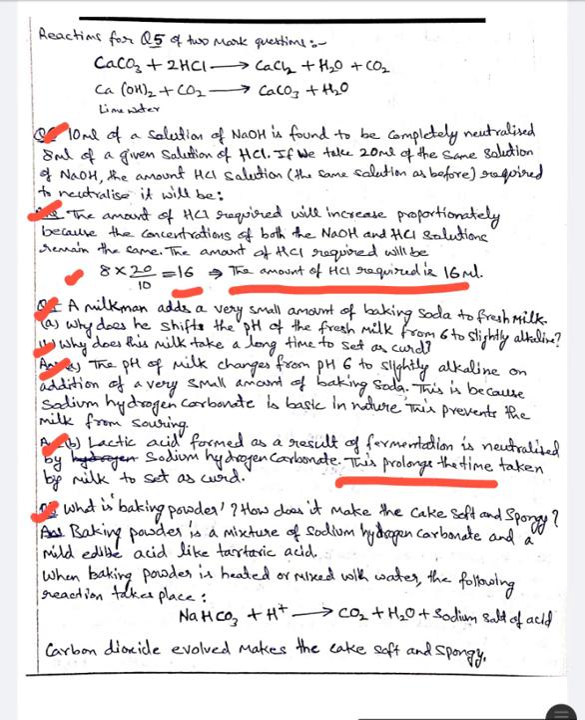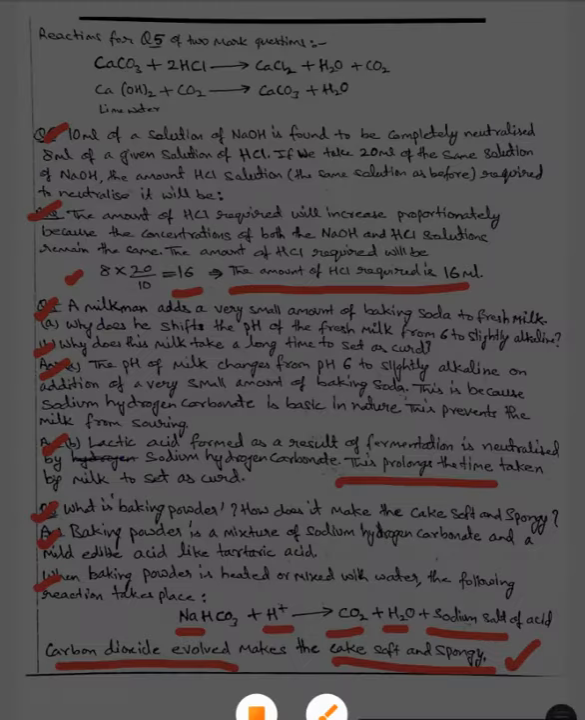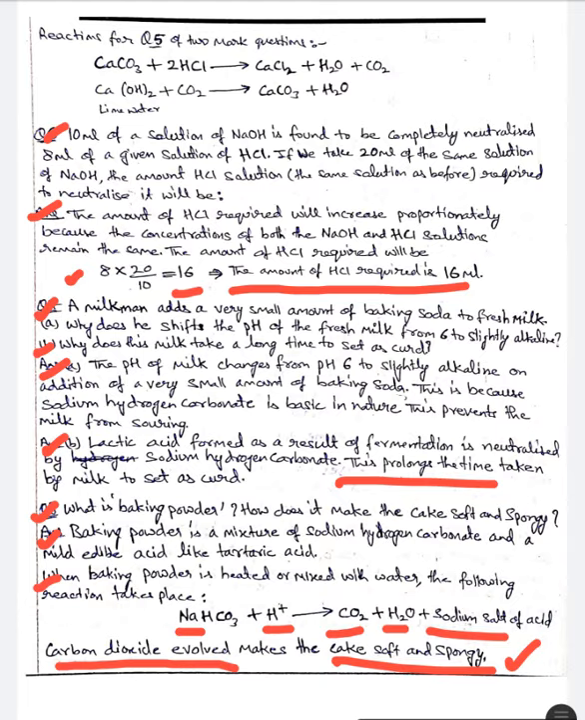Now question number 8: what is baking powder? How does it make the cake soft and spongy? The answer is baking powder is a mixture of sodium hydrogen carbonate and a mild edible acid like tartaric acid. When baking powder is heated or mixed with water, the following reaction takes place: NaHCO3 plus H+ ion from the acid gives CO2 plus H2O plus sodium salt of the acid. The carbon dioxide gas evolved in this reaction makes the cake soft and spongy, which we have already discussed in previous questions.